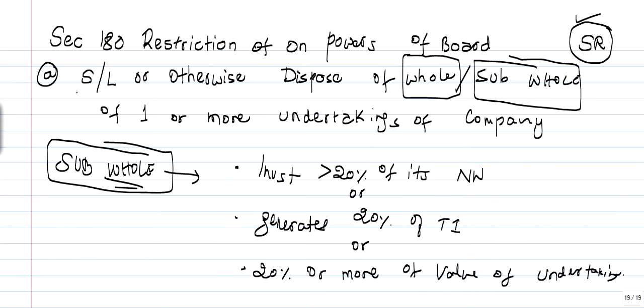The point is, sell or lease or otherwise dispose of whole or substantially whole of one or more undertakings of a company, then they have to pass a resolution. Only board meeting is not enough.